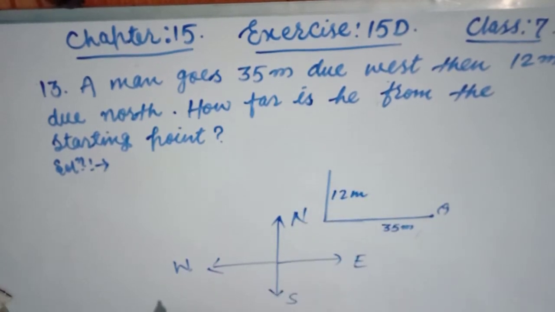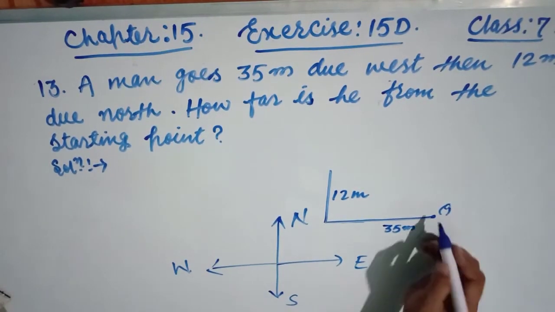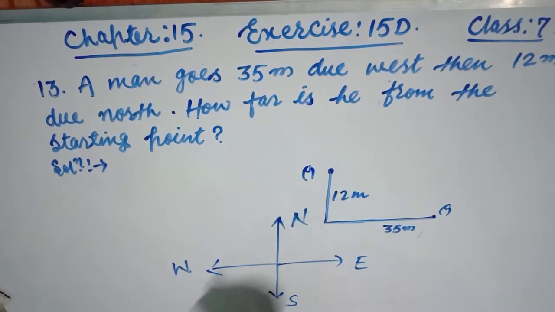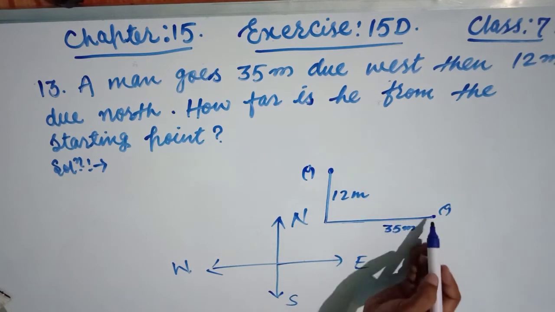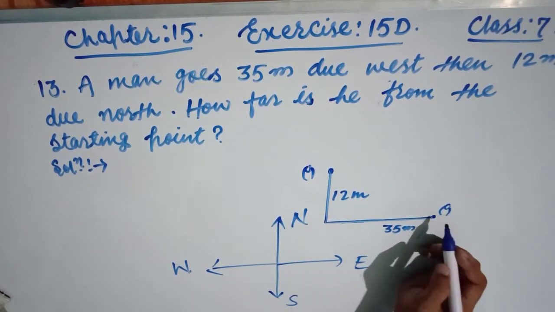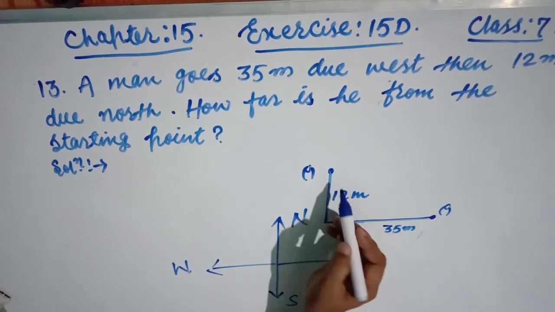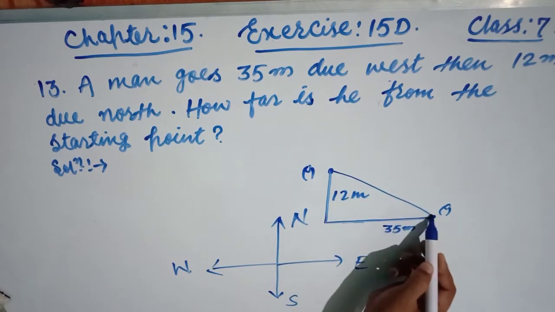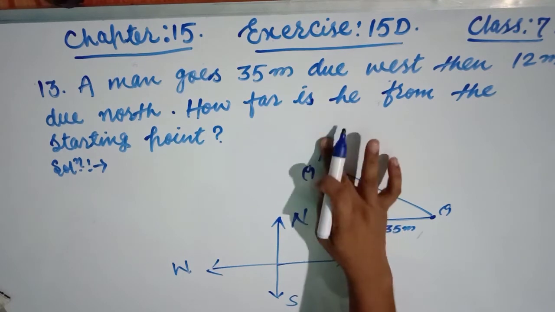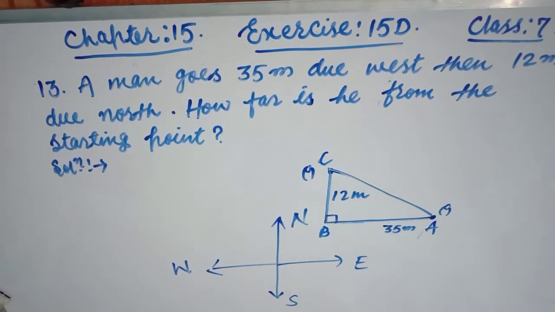Then how far is he from the starting point? So this is the starting point and this is the final point. The man reached over here. Now we have to find the distance between them, or otherwise we can say this is the displacement, because the line joining the initial and final point is called the displacement. This becomes a right angle triangle. Suppose A is the initial point, B is here and C is the final. So we have to find AC.